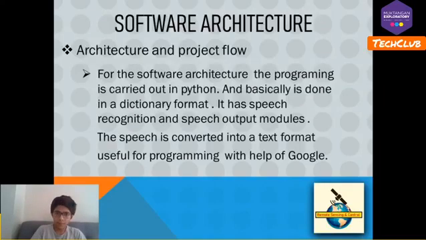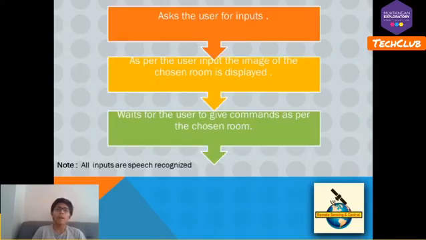Now, software architecture and project flow. For the software architecture, the programming is carried out in Python and is done in a dictionary format. It has speech recognition and output. The speech is converted into text format with the help of Google. This will help in the programming part later. Then this is the project flow. So how does the GUI work?